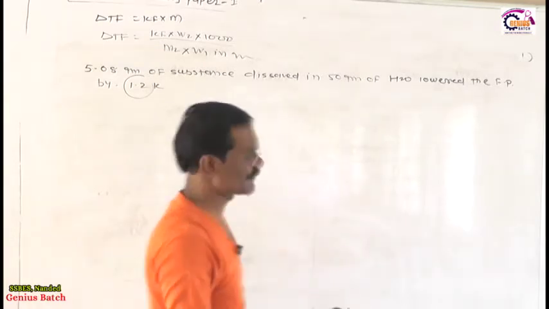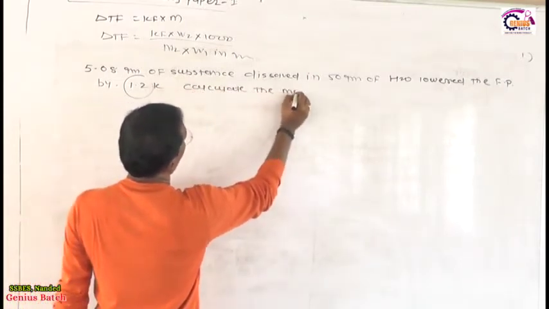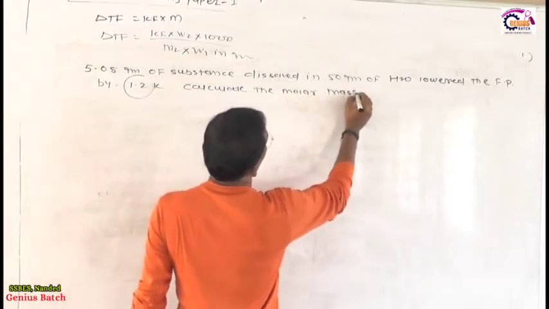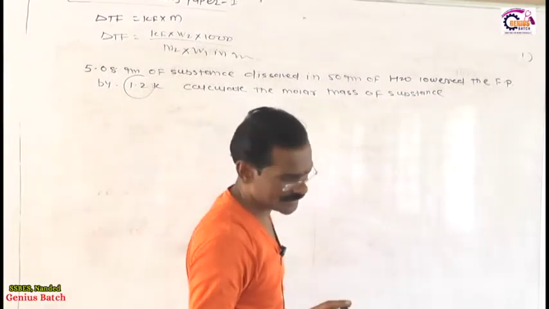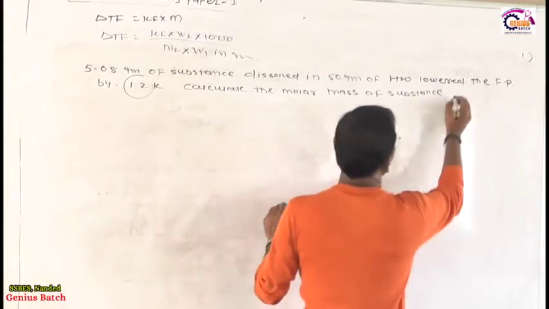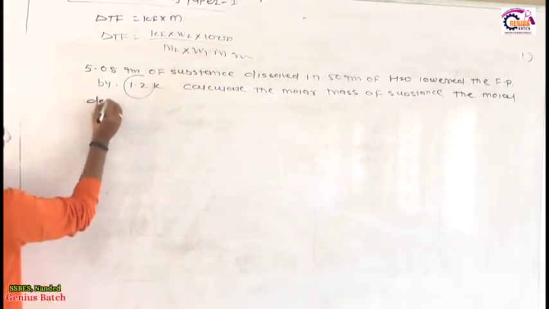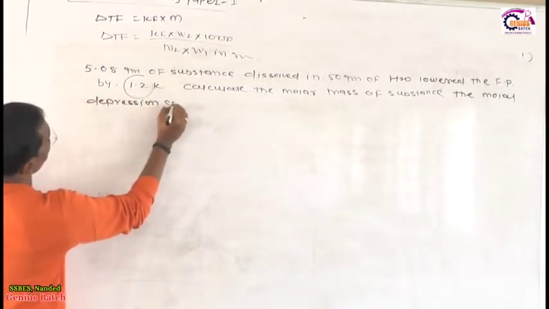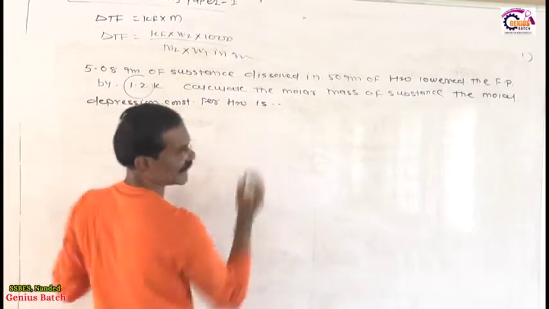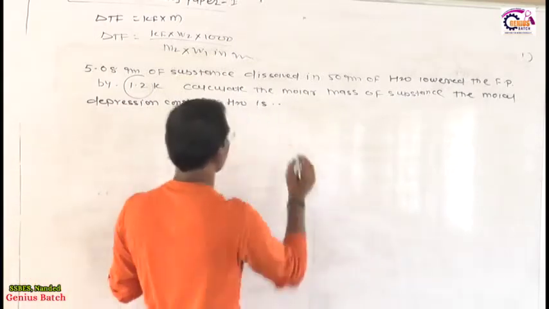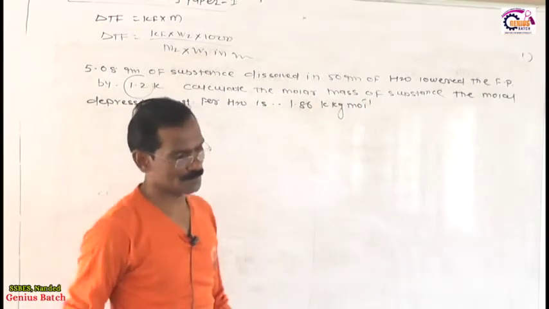The molar depression constant for water is given as 1.86 Kelvin kilogram per mole.